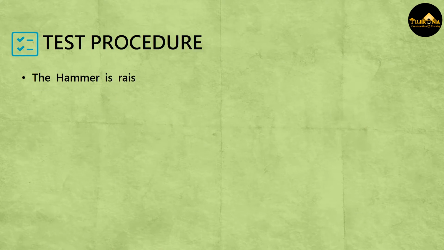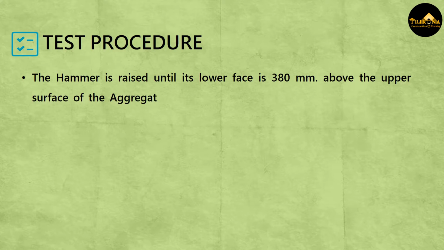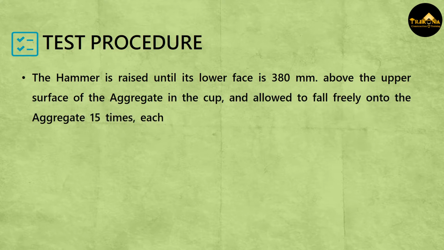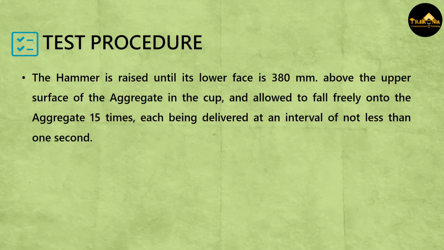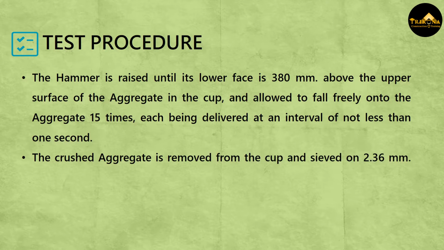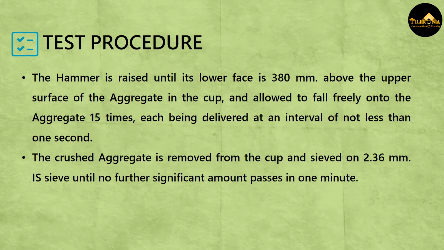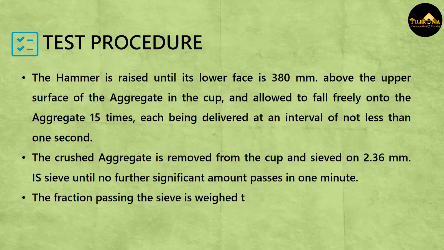The hammer is raised until its lower face is 380 mm above the upper surface of the aggregate in the cup, and allowed to fall freely onto the aggregate 15 times, each being delivered at an interval of not less than 1 second. The crushed aggregate is removed from the cup and sieved on 2.36 mm IS sieve until no further significant amount passes in 1 minute. The fraction passing the sieve is weighed to an accuracy of 0.1 gram, WB.